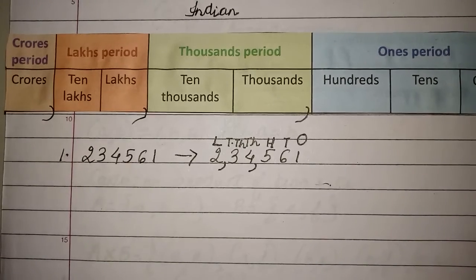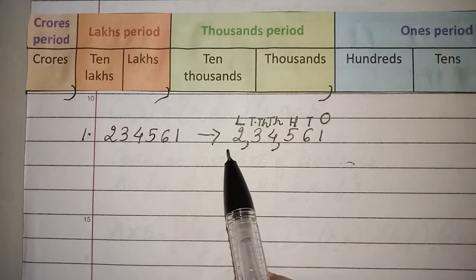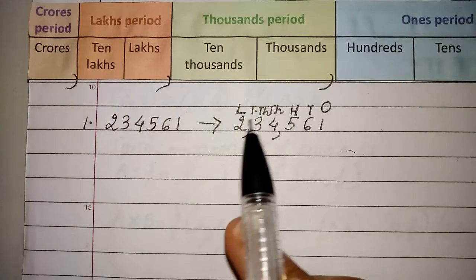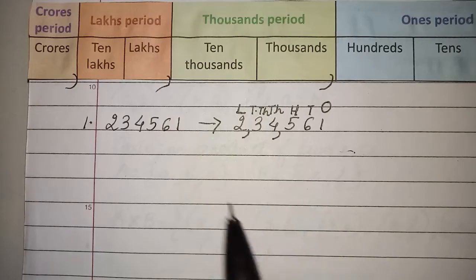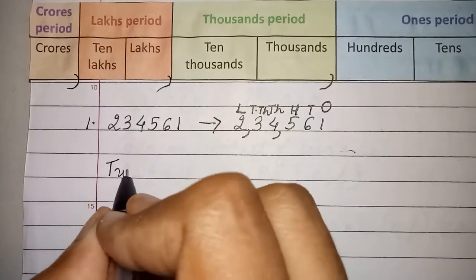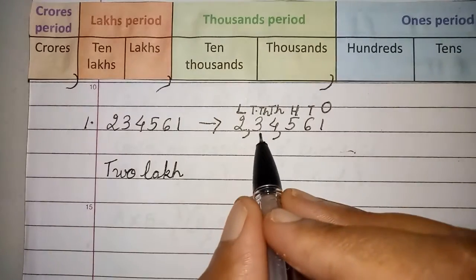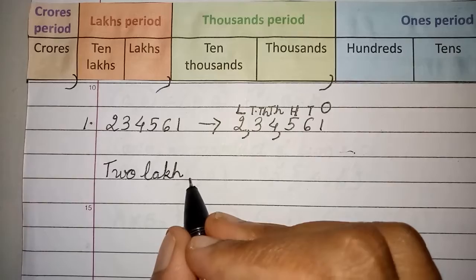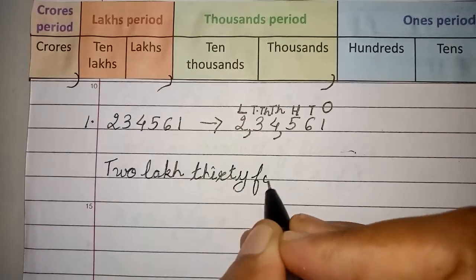So children, you put commas from the right side, but you are going to write the name of the number from your left side. So what is the number in the lakhs place? 2. So I will write here 2 lakh. Now what will you read? 3, 4 in the thousands place. How do you read 3, 4? Read it as 34. Very good. So it is 2 lakh 34.